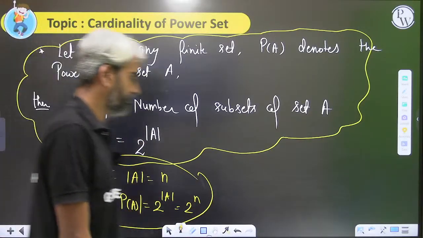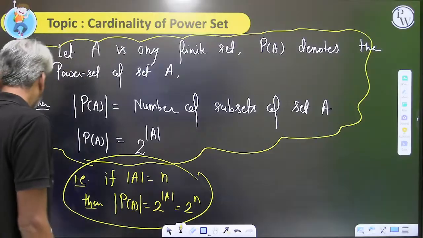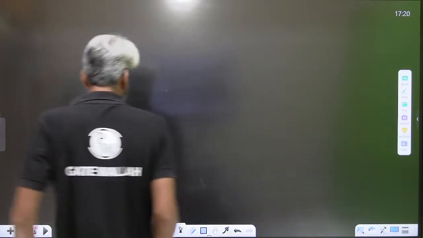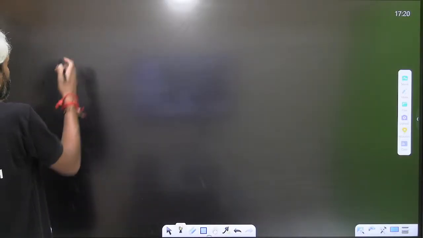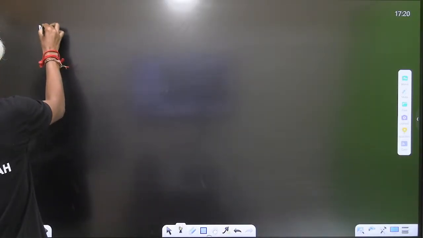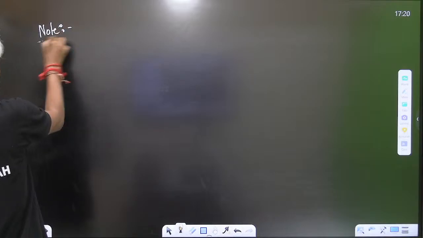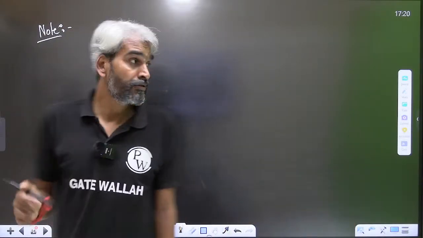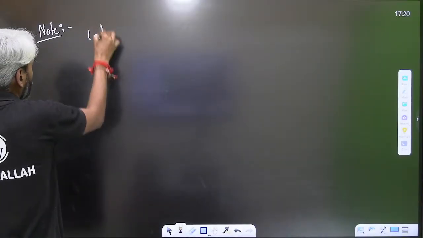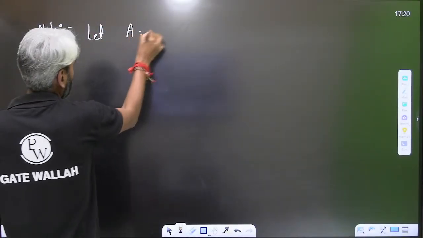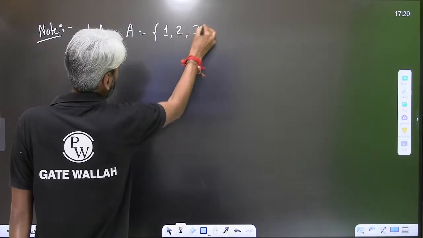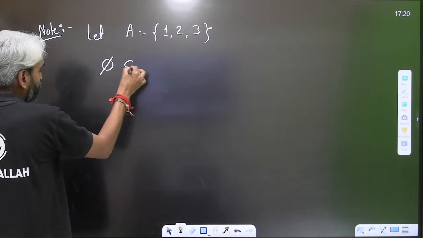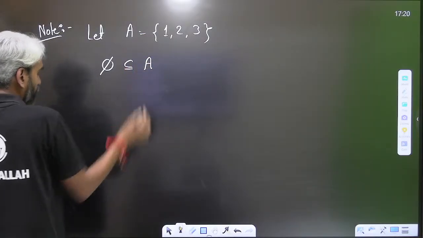Now, please remember one thing. There is a difference between belongs to and subset, so let me explain one simple thing to see whether you understand that difference. Let A equal {1, 2, 3}.